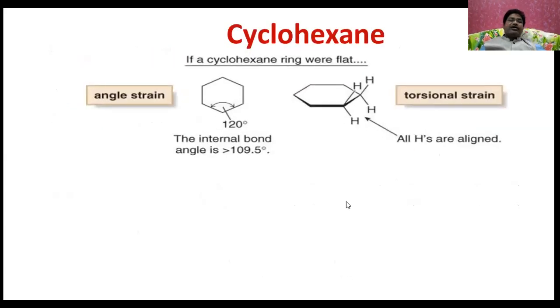Now let us see what happens in the cyclohexane case. If a cyclohexane ring were flat, what happens? It is going to be 120 degrees. The internal bond angle is greater than 109, and because of this reason there will be some torsional strain also. This is going to be the angle strain. Because of the alignment of these hydrogens, there is some torsional strain.